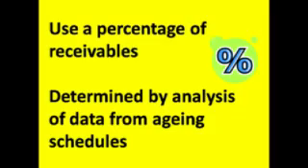How we determine the amount for doubtful debtors can vary. Typically, it is expressed as a percentage of receivables. The percentage is determined by analysis of data from aging schedules. This ends our session on bad debts.